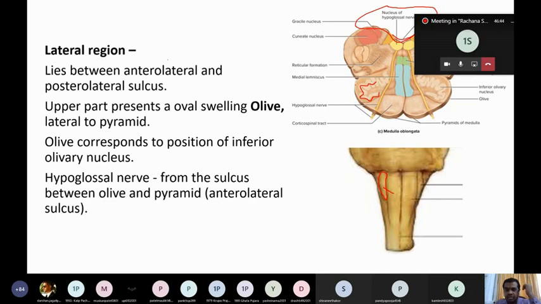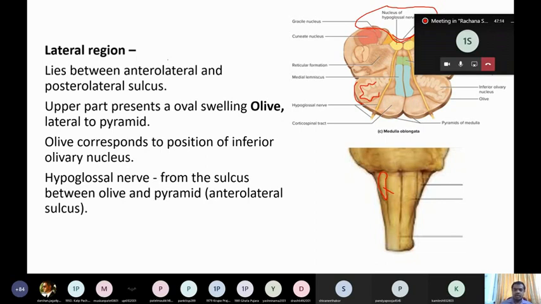So the inferior olivary nucleus produces a surface elevation in the upper part of the medulla, which is known as the olive. Clear? It lies lateral to the pyramid, and the nucleus is present within the medulla.